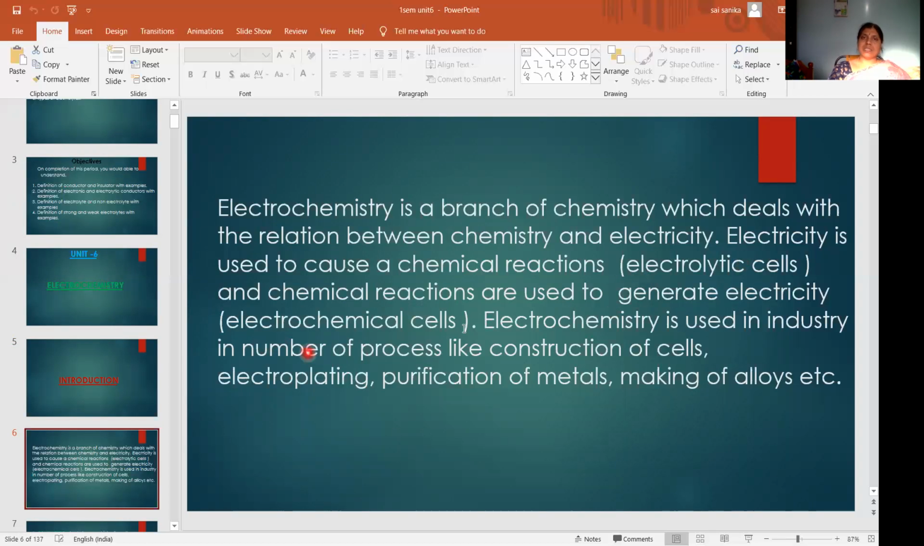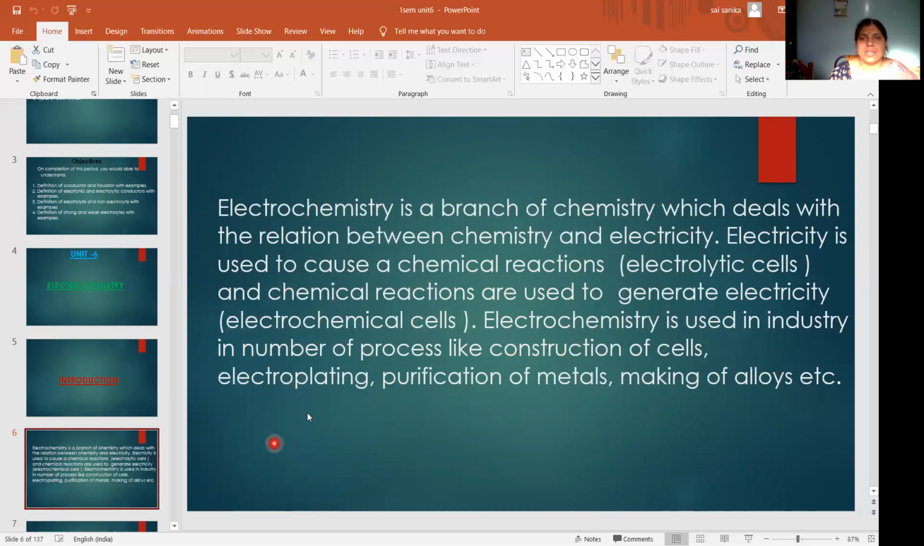In some cells there is no passage of electricity. That cell itself undergoes some chemical reaction, and that cell generates electricity. Those cells are called electrochemical cells. These two types of cells we will study in electrochemistry. Electrochemistry is used in industry in a number of processes like construction of cells,